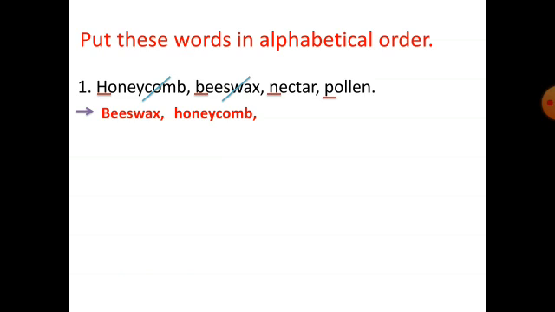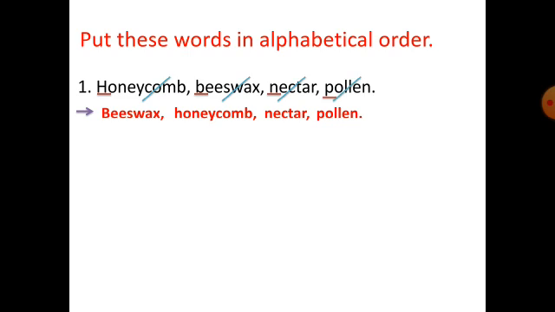Then after that comes N. So we will write nectar and we will cancel the word nectar. And the last word, the remaining word, is pollen. So we will write pollen. So in this way we have arranged these words in alphabetical order.